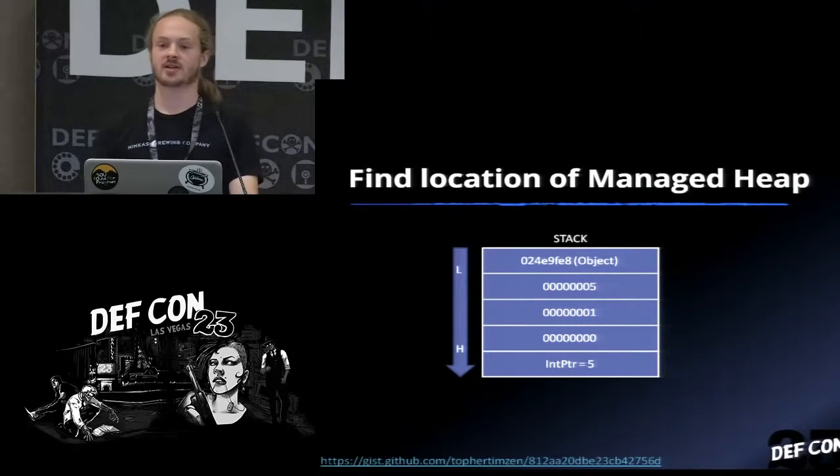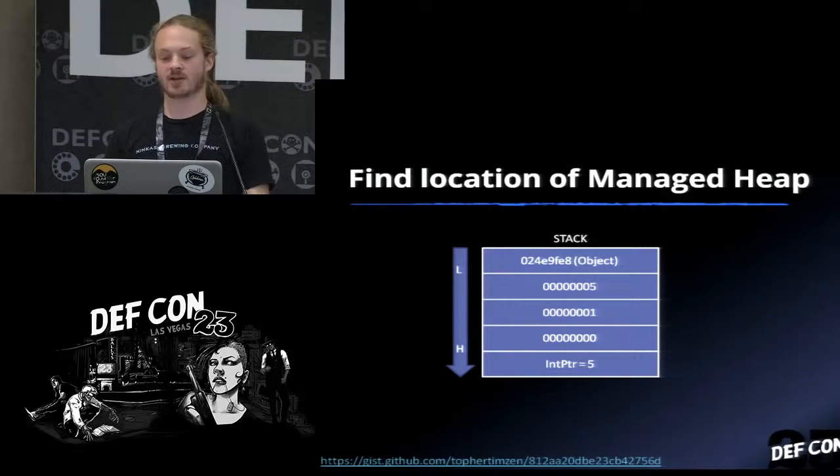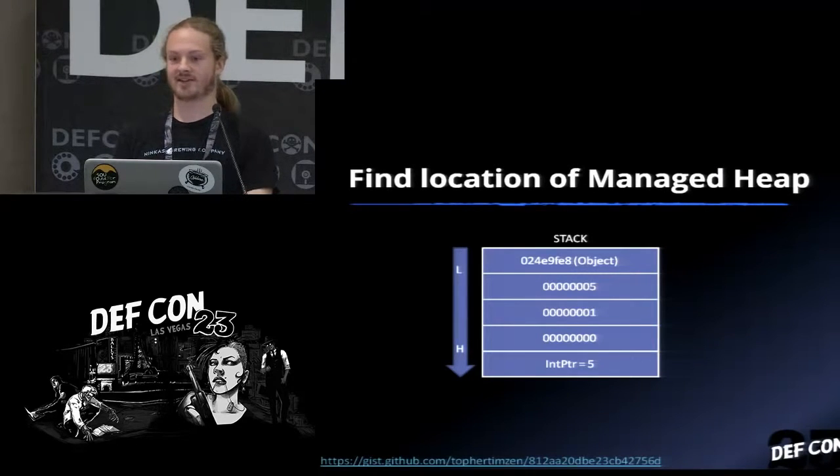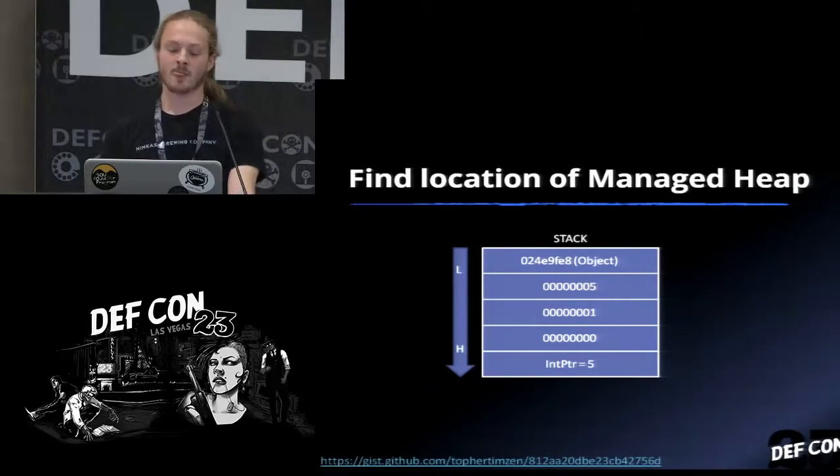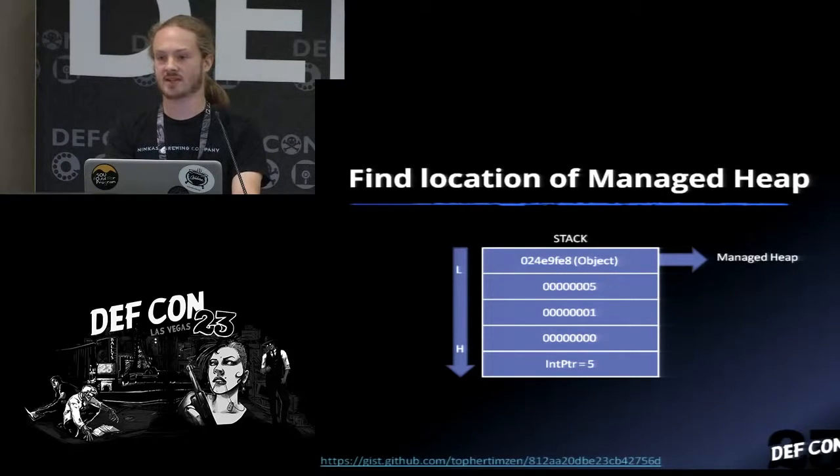Once we have an instantiated object, we're going to build a stack frame. You can see up at the top of the diagram here that I actually have the raw object that I just instantiated, and it has a pointer associated with it. This pointer is hidden behind the scenes in the object type though. With a little bit of stack manipulation, which you can go and read the gist for, we know already that this object points to the location of the managed heap, which really could be anywhere.